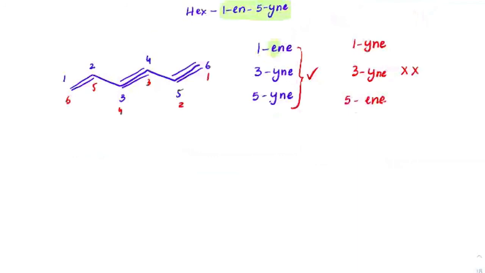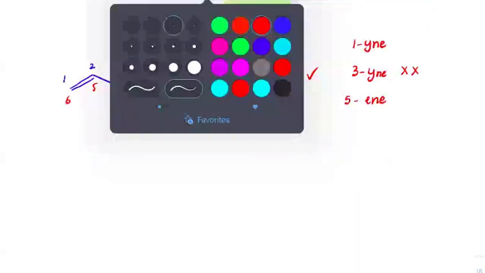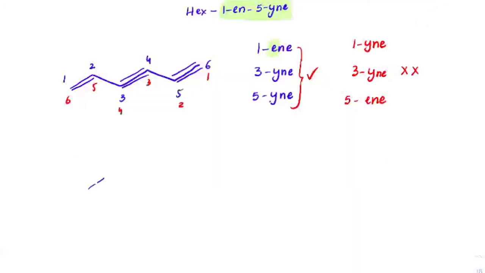All right. Let me take one more case. Suppose we have a double bond here and a triple bond at this terminal. Now, if you go by the numbering 1, 2, 3, 4, 5, 6, this is one way of writing, or 1, 2, 3, 4, 5, 6.